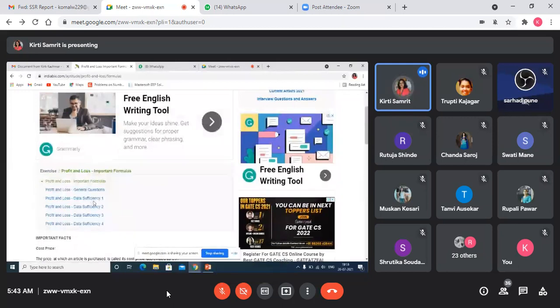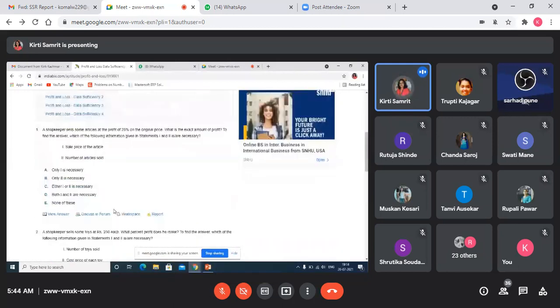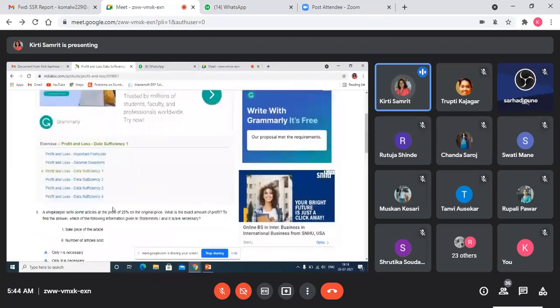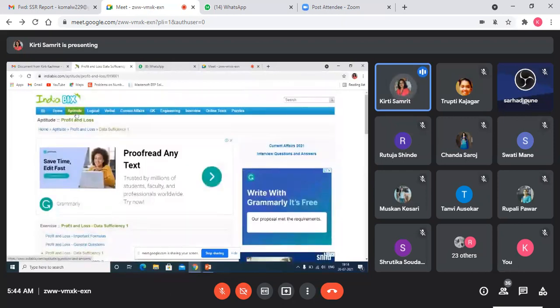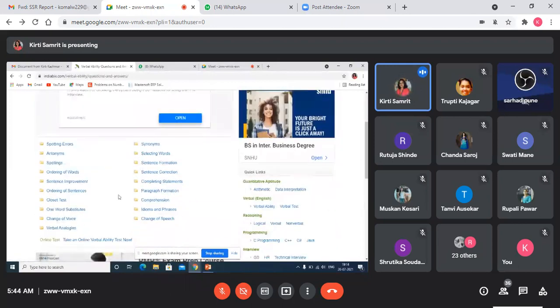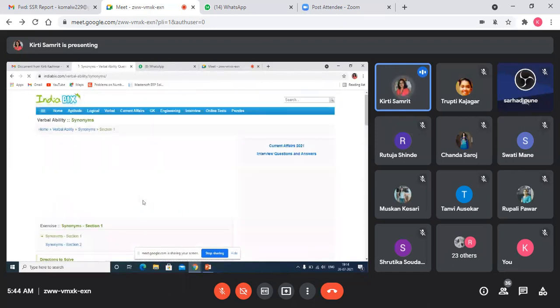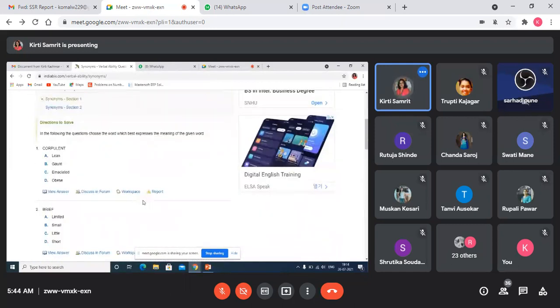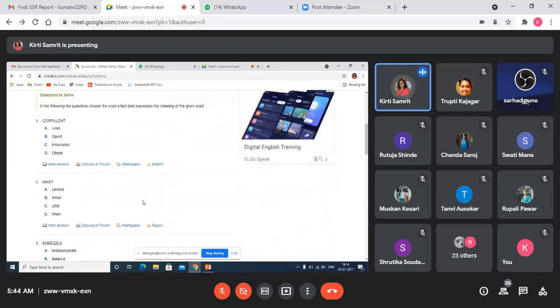General questions, profit and loss, data sufficiency questions. Such questions will be asked. Even data interpretation questions are there. Here in verbal reasoning, students, paragraph formation is there, comprehensions are given here, and change of speech, spellings, antonyms, synonyms. So try to read a minimum of 5 new words, students. If you have Oxford dictionaries, then you can learn from those dictionaries, or you can refer to words from here also.